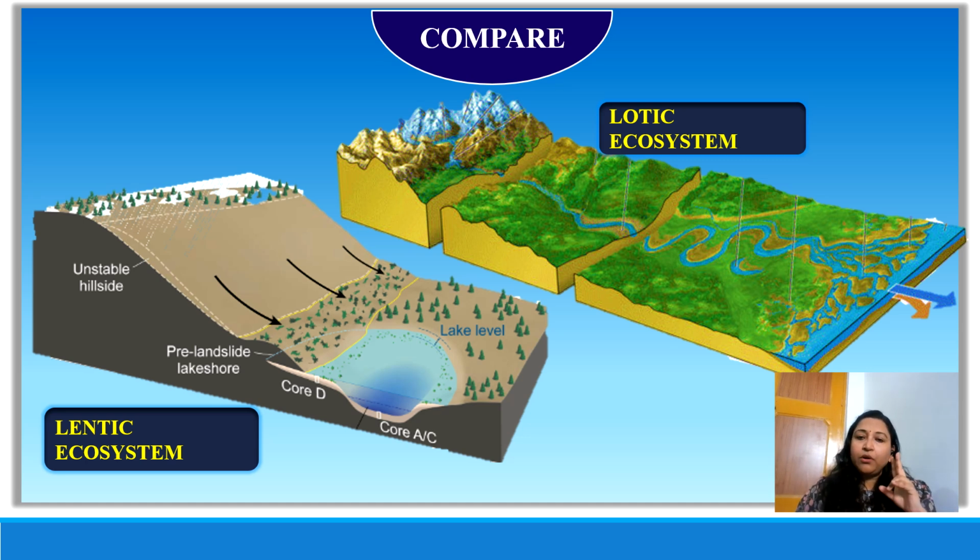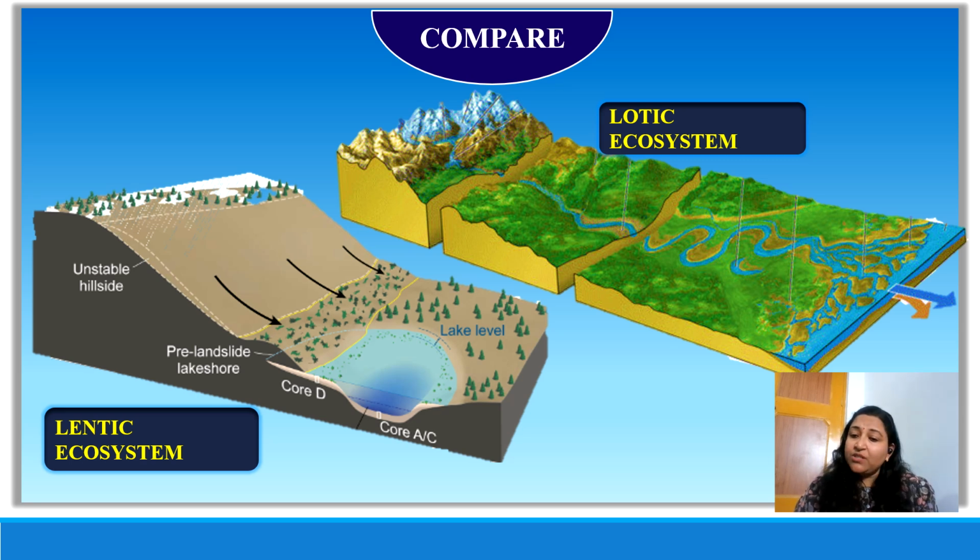And then we have water residence time. In lotic ecosystems, where water is continuously flowing, water residence time is very, very less, right? Except in some larger rivers where the water volume is very high, the flow looks a little slower, so water stays at one place maybe for some more time as compared to other fast flowing rivers.